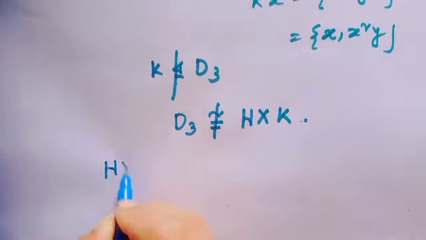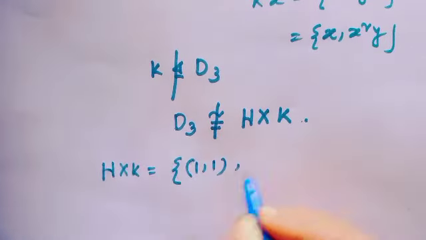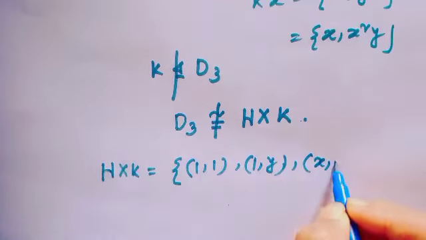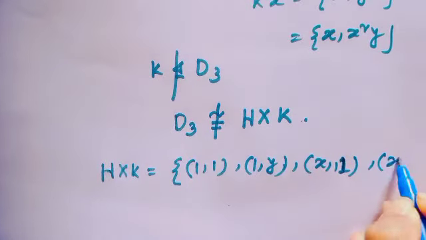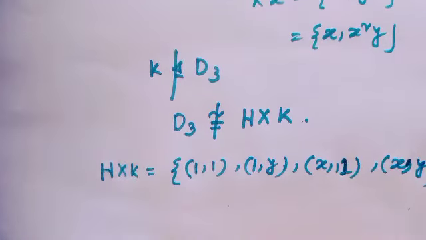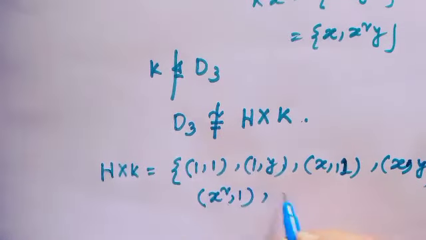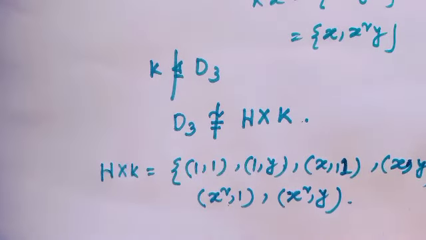The external direct product will be (1,1), (1,y), (x,1), (x,y), (x²,1), (x²,y), which contains 6 elements.